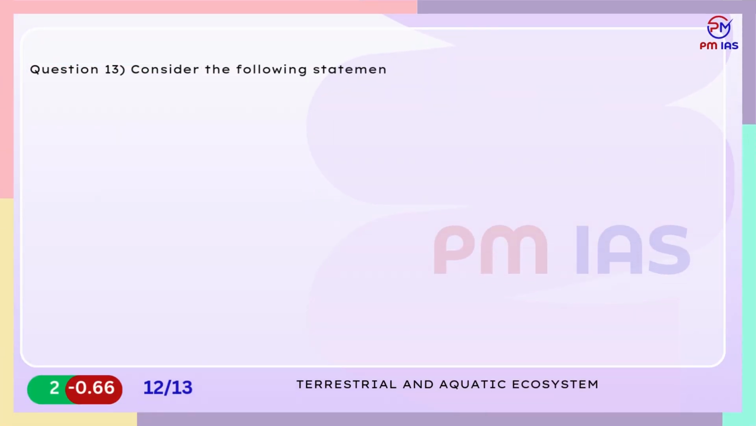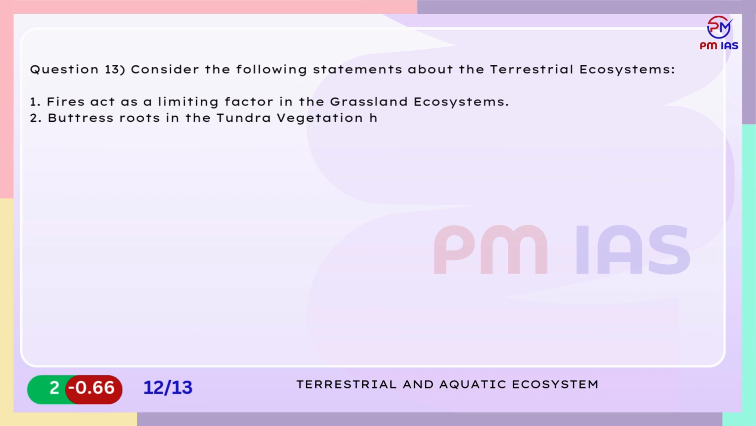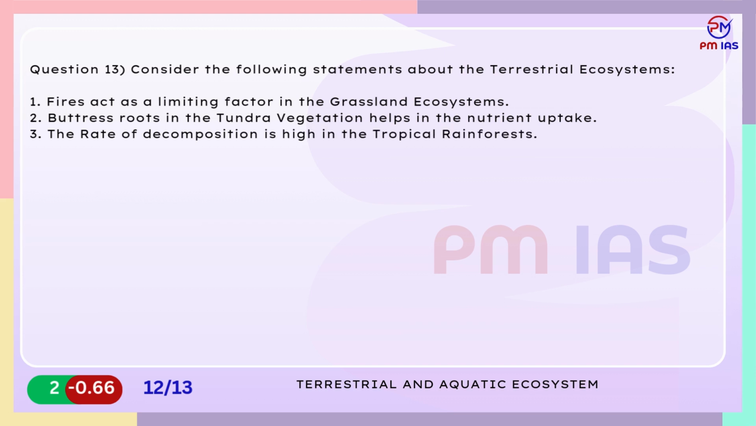Question 13. Consider the following statements about the terrestrial ecosystems. 1. Fires act as a limiting factor in the grassland ecosystems. 2. Buttress roots in the tundra vegetation helps in the nutrient uptake. 3. The rate of decomposition is high in the tropical rainforests. Which of the statements given above are correct?